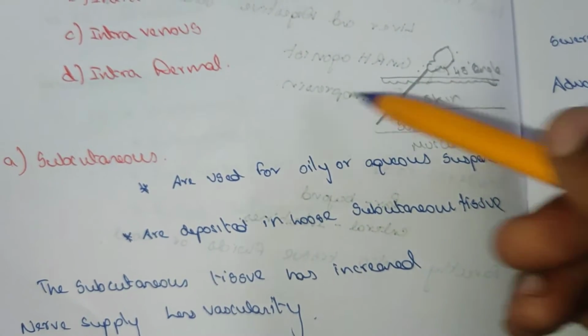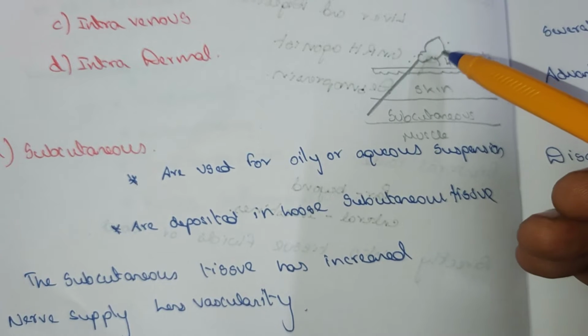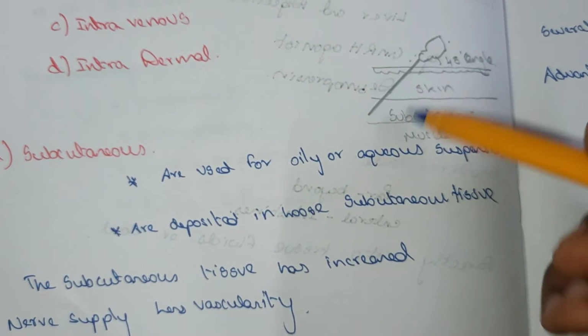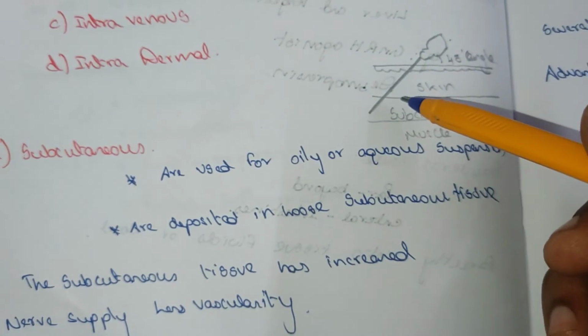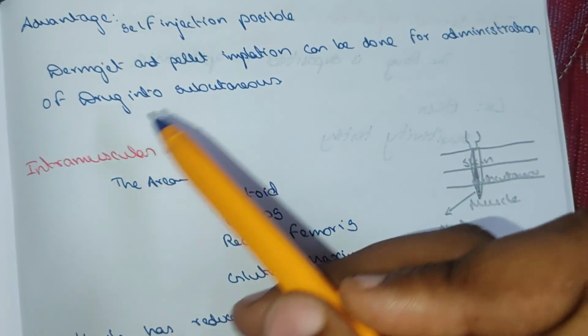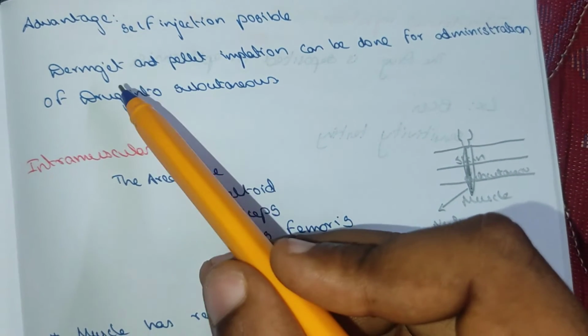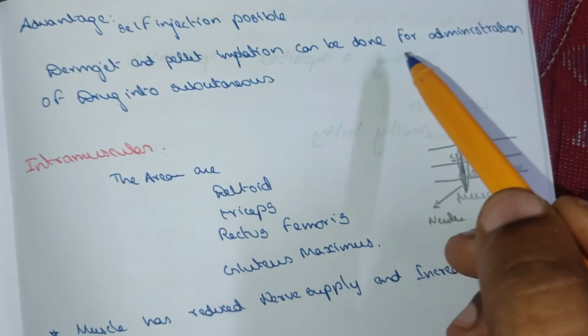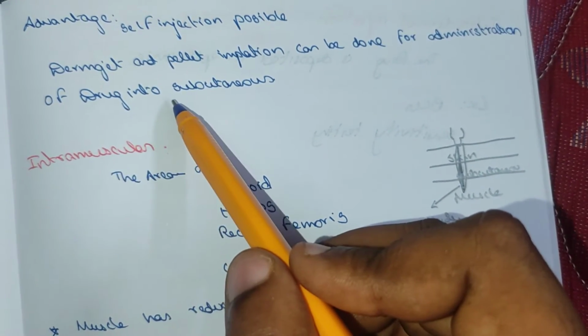When we give subcutaneously, the angle should be 45 degrees, entering into the subcutaneous part. Advantages: self-injection is possible, we can inject for ourselves. Dermojet and pellet implantation can be done for administration of the drug subcutaneously.